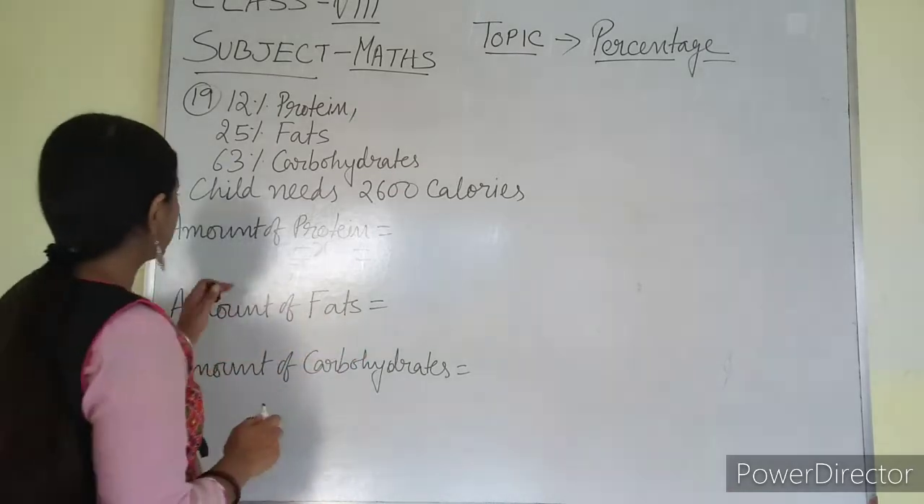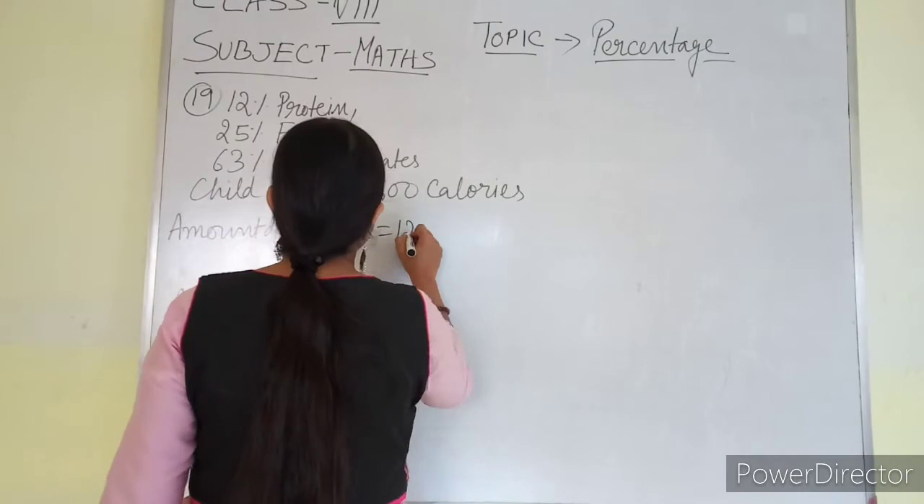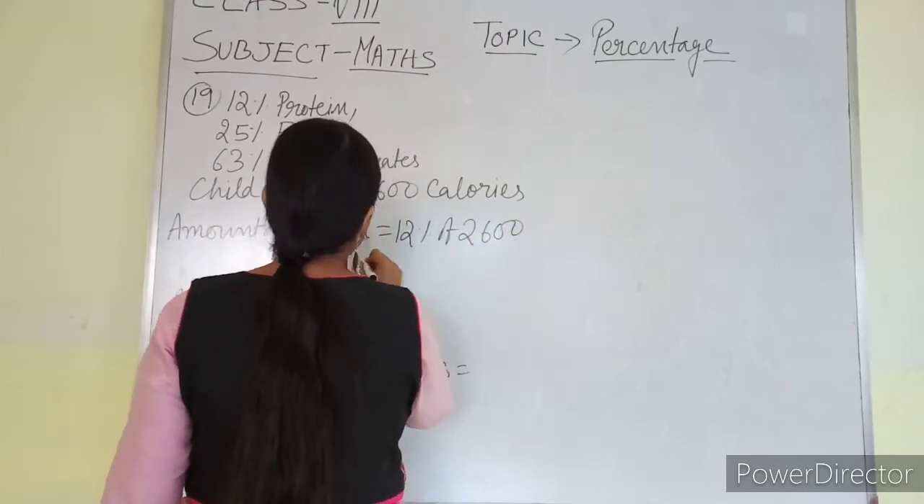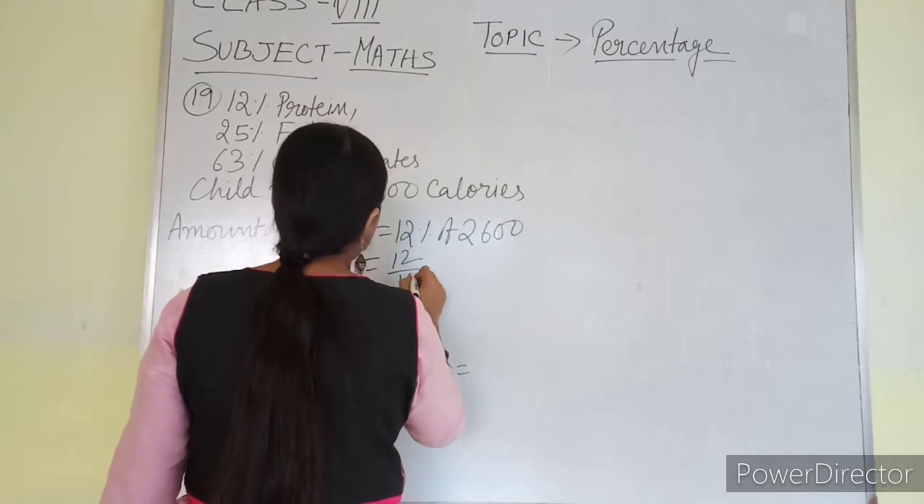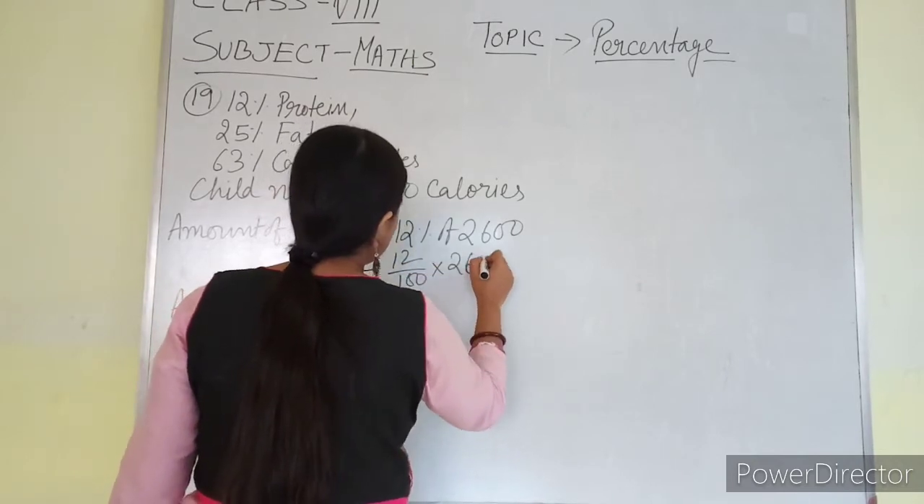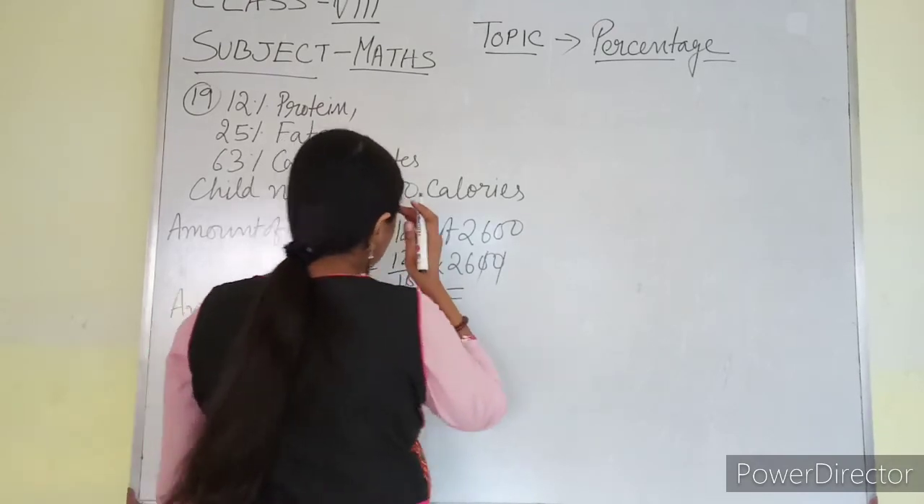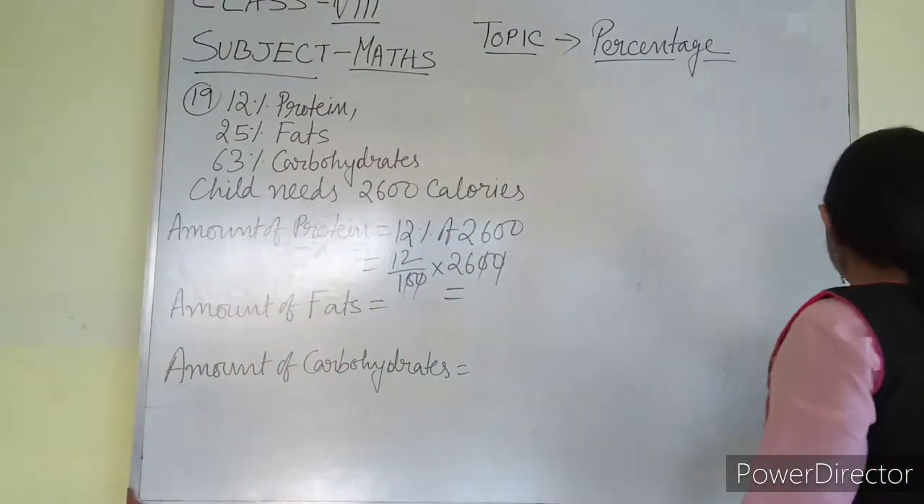Simply I will find out the amount of protein, which is 12% of 2600. So what is it? 12 by 100 into 2600. So let's cut it. Now I have to multiply and I will get the answer.